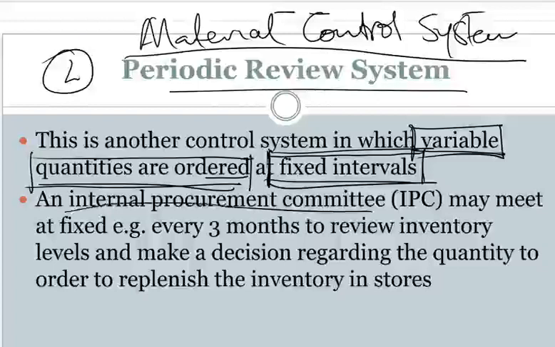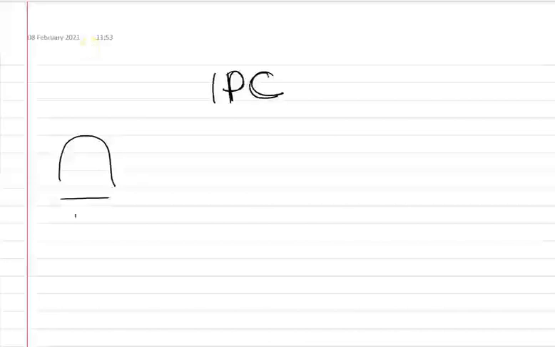This committee will meet at a fixed interval. Let's say every 3 months they will be meeting, after 3 months, 3 months, 3 months.